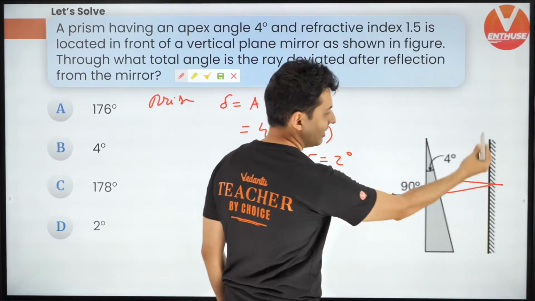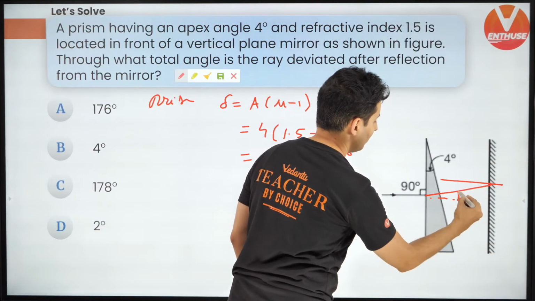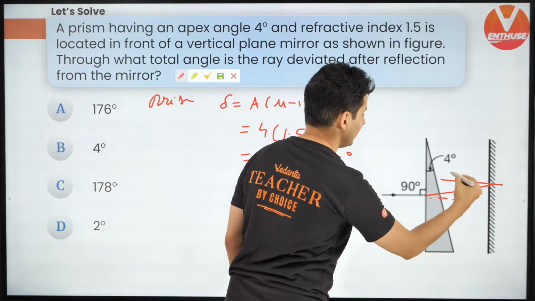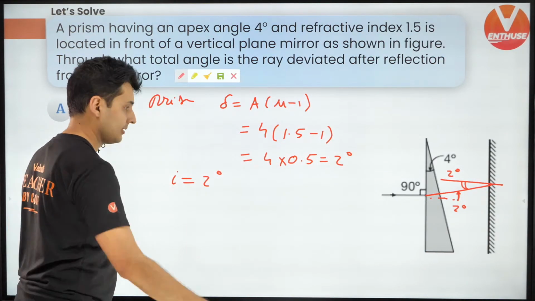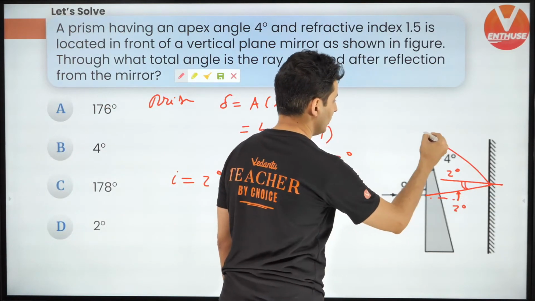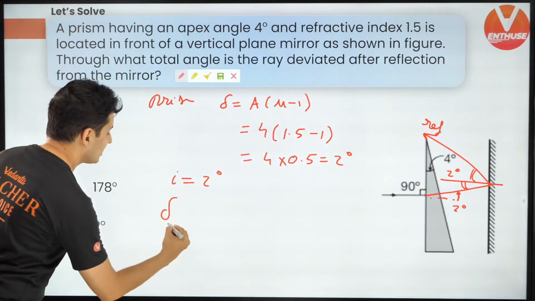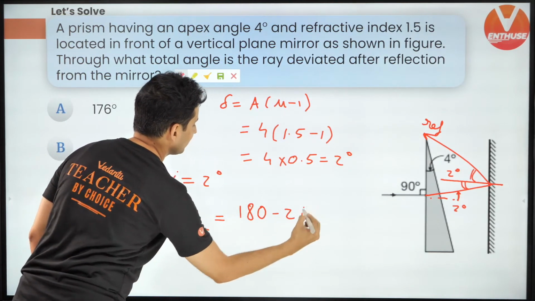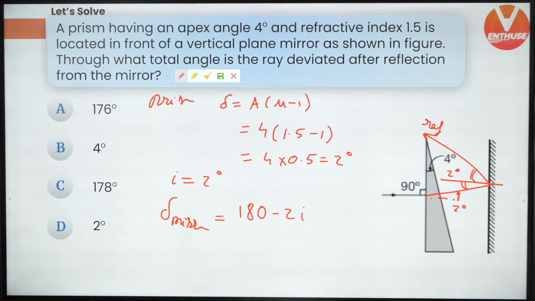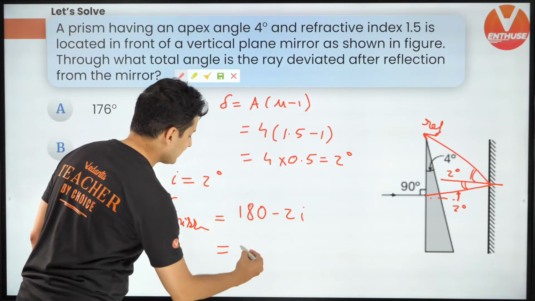It hits the mirror. So if it deviates by 2 degrees, think about it. If it deviates by 2 degrees, the angle of incidence is also 2 degrees. Correct? I hope this is clear. And then the light is going to get reflected from this. This is the reflected light. So what is the deviation from the mirror? Remember, there is a formula 180 minus 2i. Everybody understanding this?